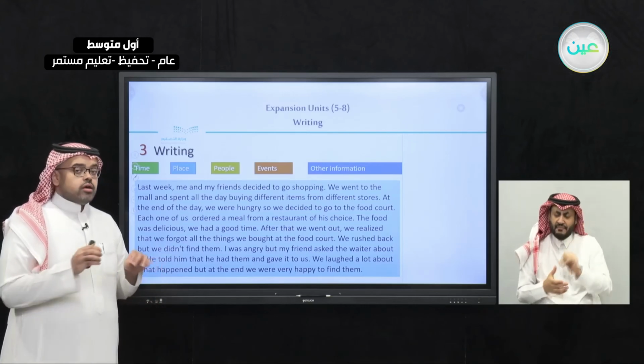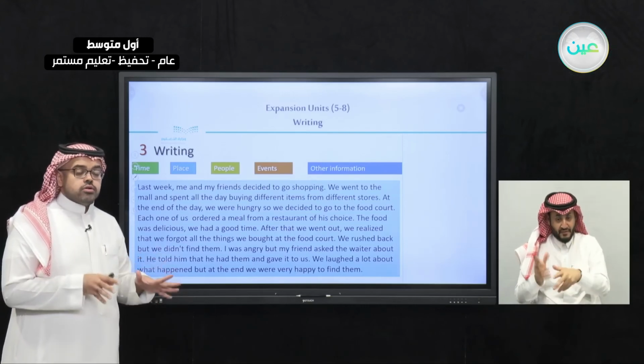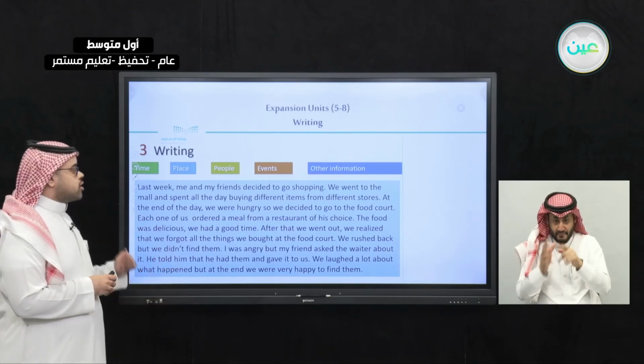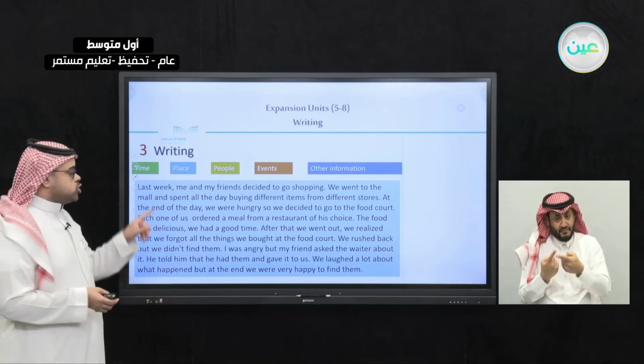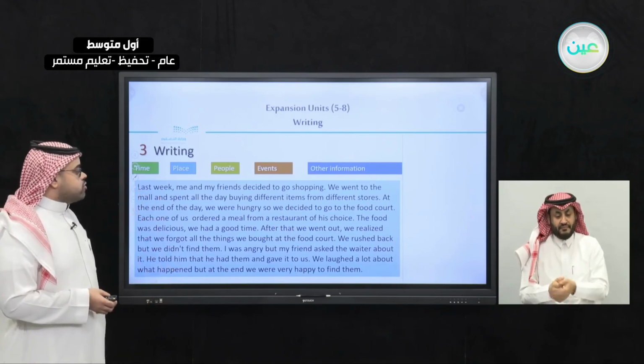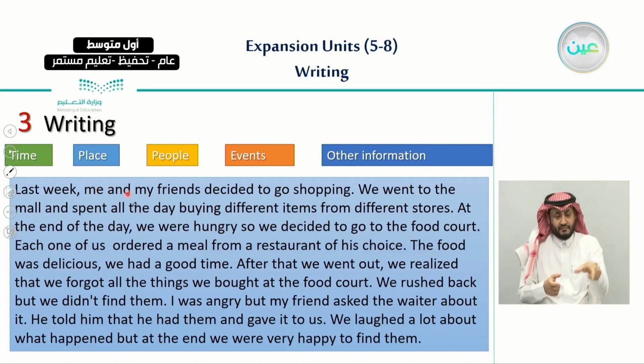If you focus clearly on that story, you can see that I have talked about time, which is last week, and also about people, me and my friends, and also about the place, at the mall. And here I have listed the events and also the other information that I have added.